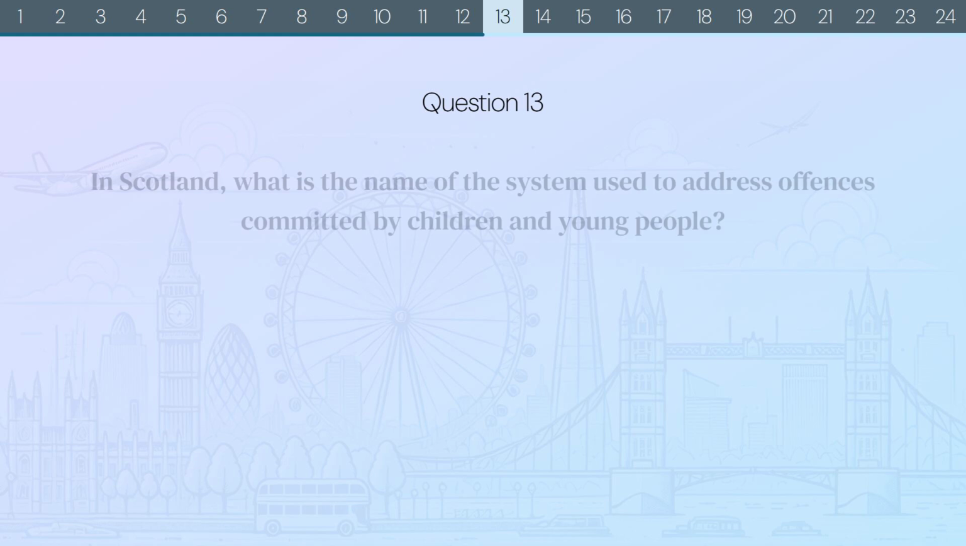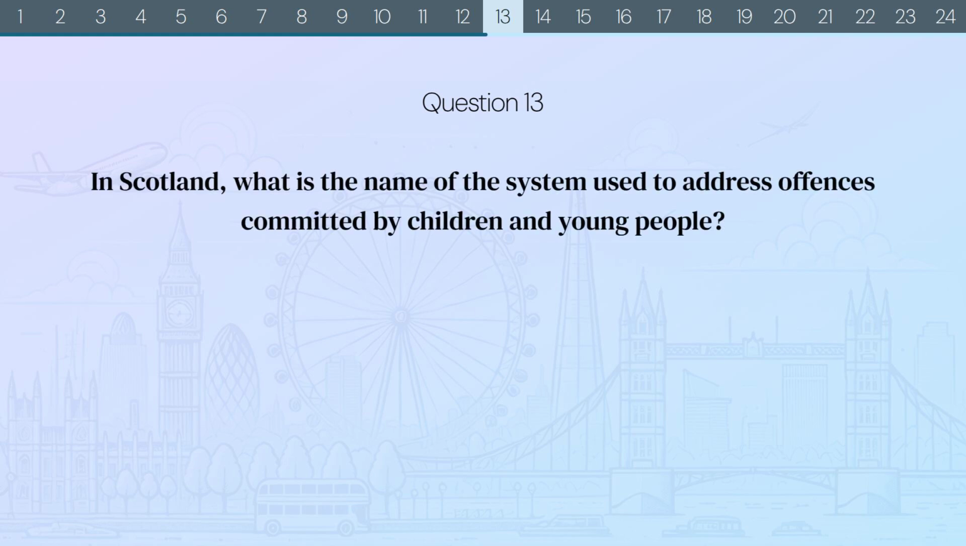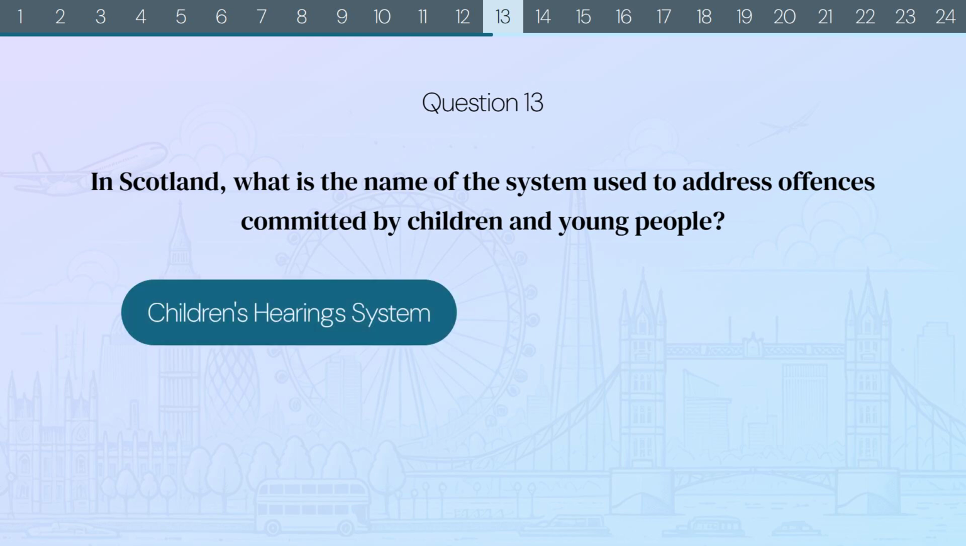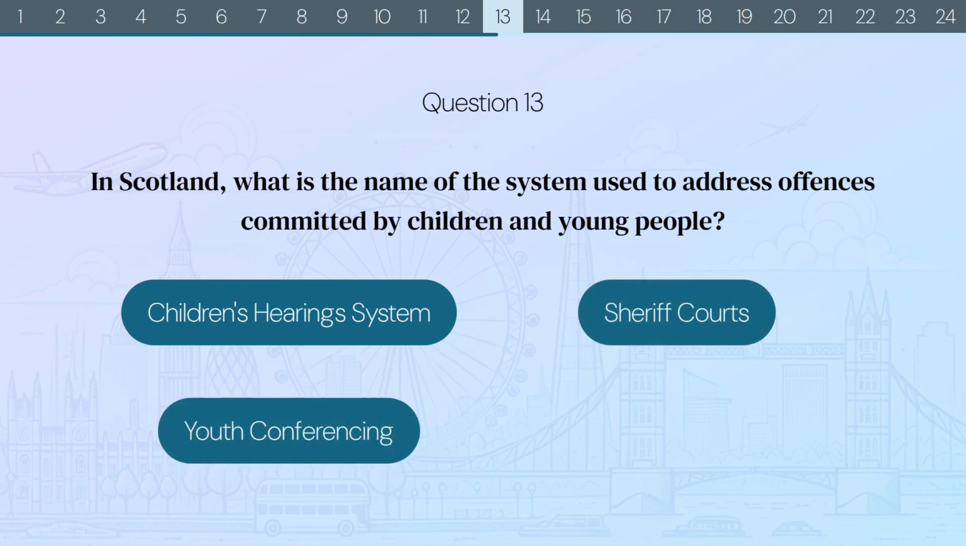Question 13. In Scotland, what is the name of the system used to address offences committed by children and young people? Children's hearing system, sheriff courts, youth conferencing, or youth courts?